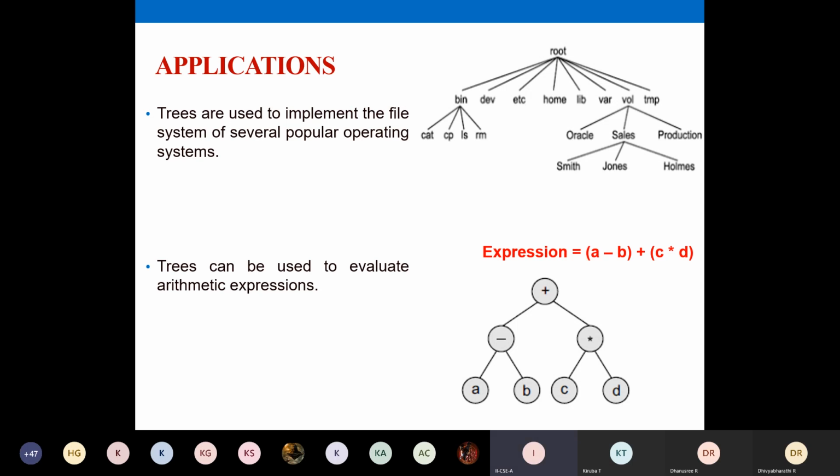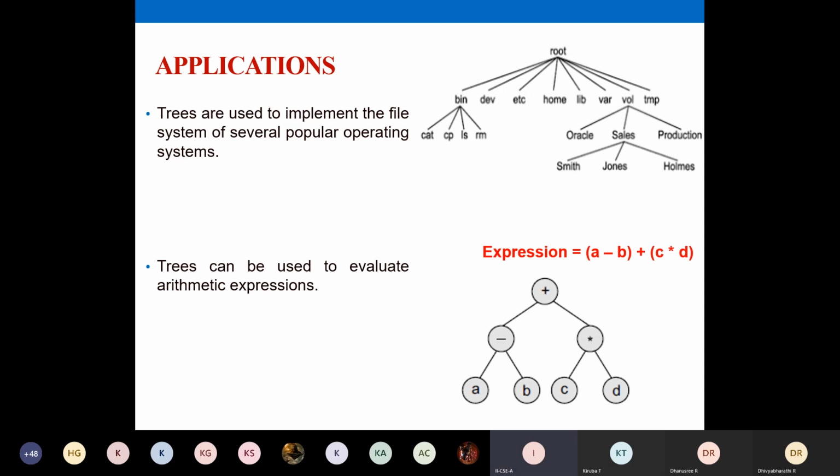Another example is that trees can be used to evaluate arithmetic expressions. So I'll show you one example here. You can just note down this. You can draw these two diagrams in your notebook. One is your file naming system. We call that the file system. In all operating systems, we use this type of file system. You have the root directory or the home directory, then you have all the subdirectories, and then you have your files.